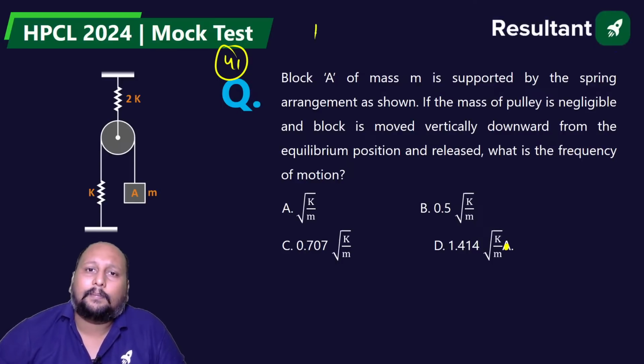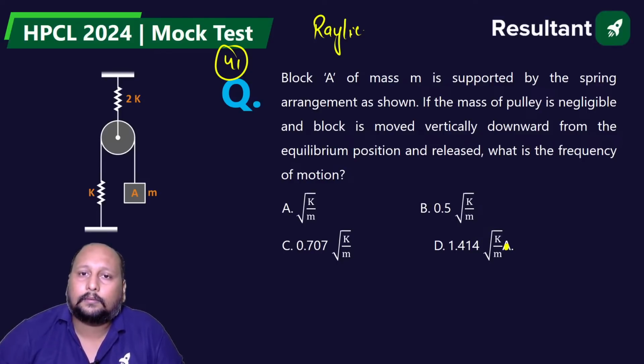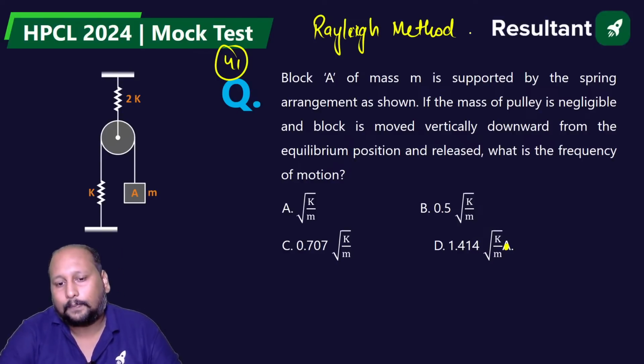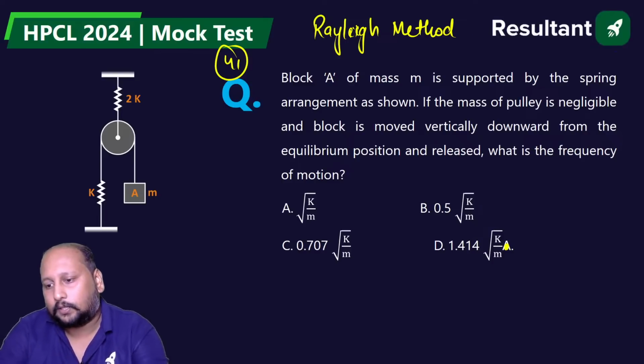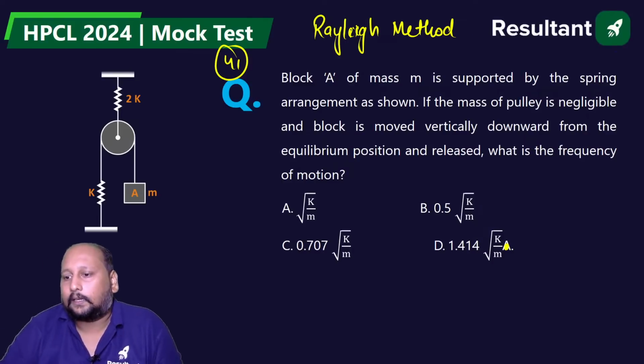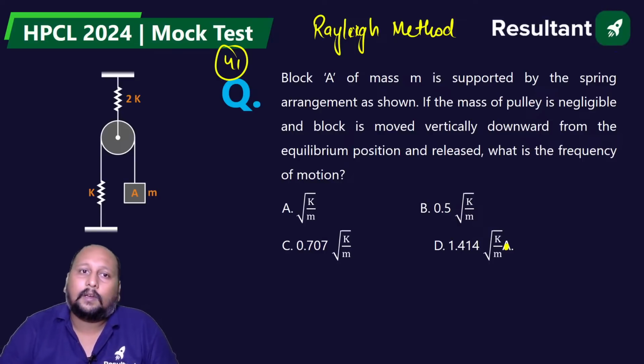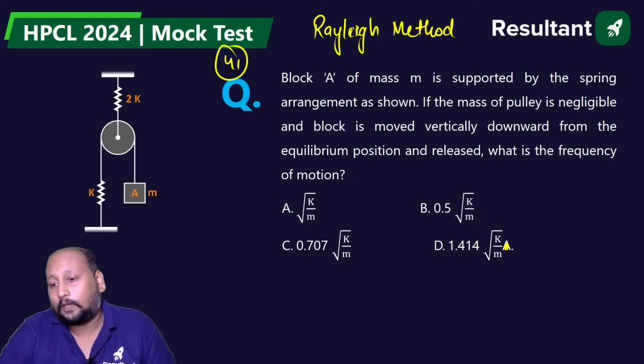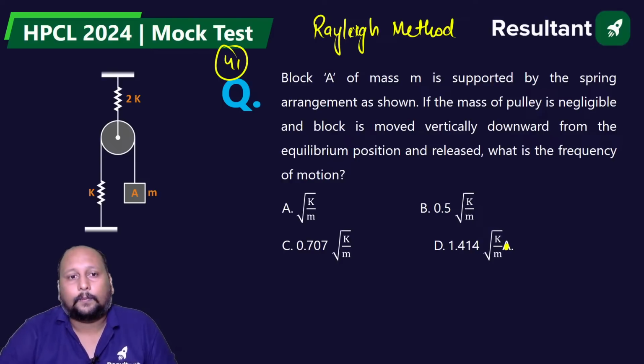Apply the Rayleigh method, best, because there is only a single point mass. Apply the Rayleigh method in this particular case. Masters, 41D is incorrect. Do not do the guesswork, please. One very humble request, please do not go for guesswork, because there is negative marking, right, and you will be losing the marks. Okay, chalo, next.